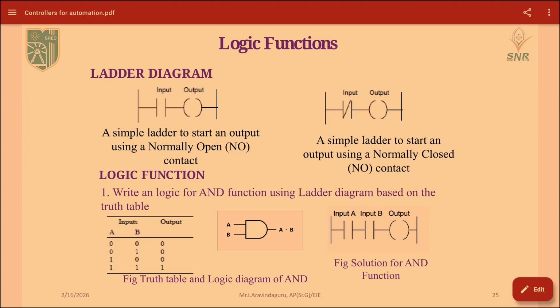Here the AND gate will be represented as this figure. Input A and input B will be in this structure, then the output will be placed in the right corner. Here 0 and 0 is the first truth table. In that, 0 and 0 will be your inputs, so we have placed 2 normally open contacts and 1 output will be represented here. Next, if you are going for 0 and 1, we have to use normally open and normally closed for the 1. This is how we are going to perform an AND gate.